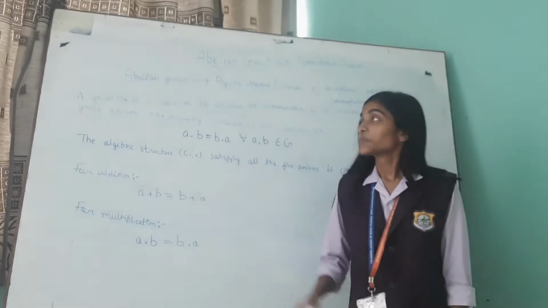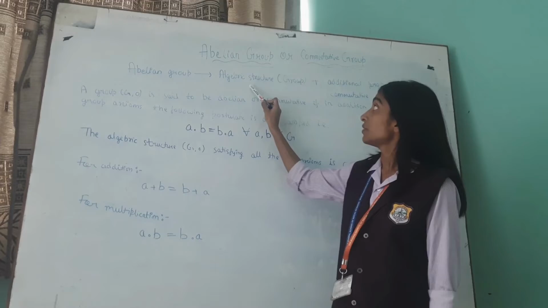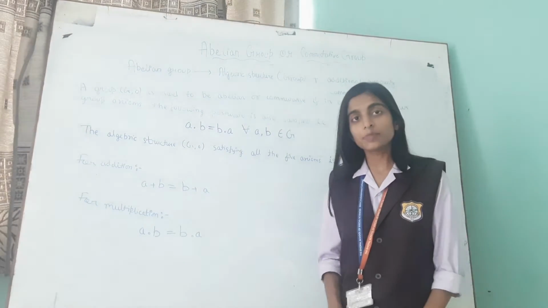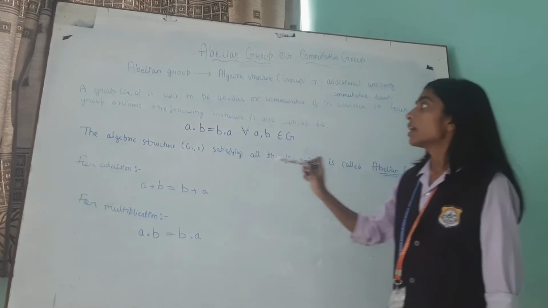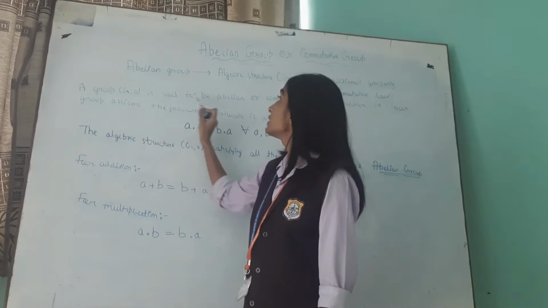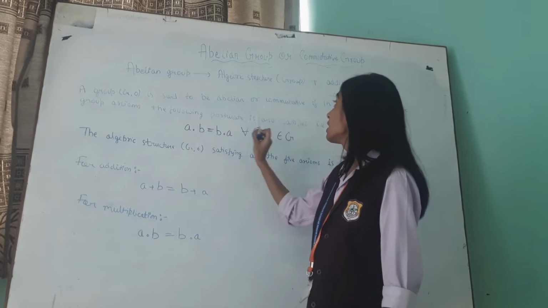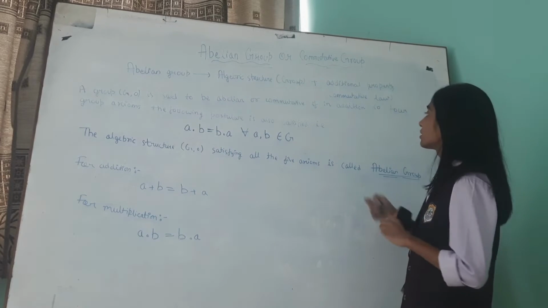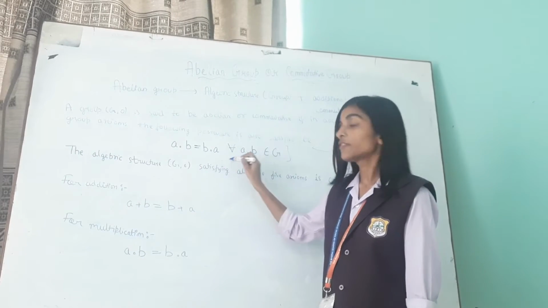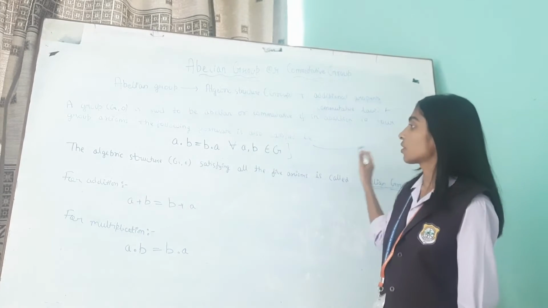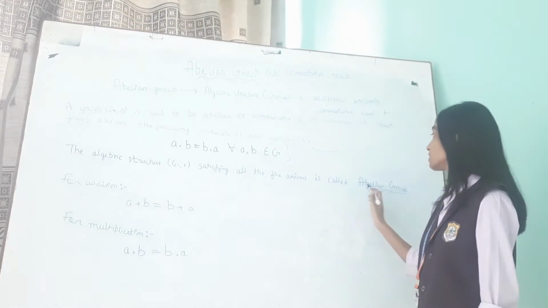Next topic is abelian group, also known as commutative group. What is an abelian group? An abelian group is a group, an algebraic structure which follows all the postulates of a group plus one additional property, and that property is commutativity. A group G under binary operation O is said to be abelian or commutative if, in addition to the 4 group axioms, the following postulate is also satisfied: A operation B is equal to B operation A for all A, B belonging to G, which holds commutativity. The algebraic structure G under binary operation O satisfying all the 5 axioms is called an abelian group.